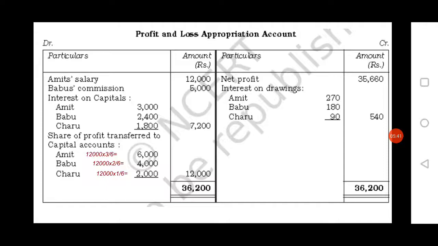Therefore 12,000 into 3 by 6, you will get 6,000. Babu: 12,000 into 2 by 6 means you will get 4,000. Then Charu: 12,000 into 1 by 6 means 2,000. Then you will get the same answer 12,000. Both side totals are equal. Thank you.